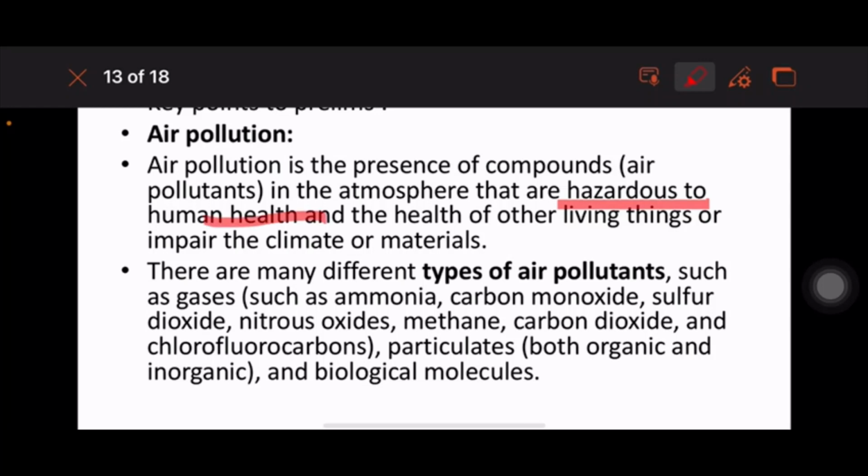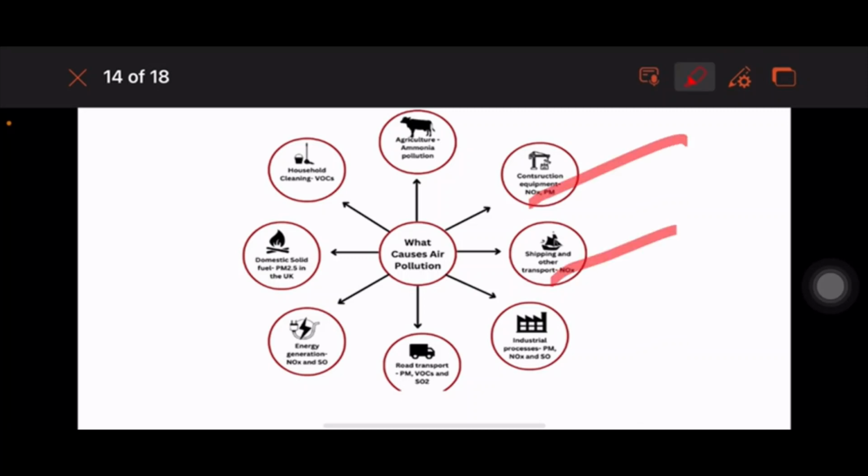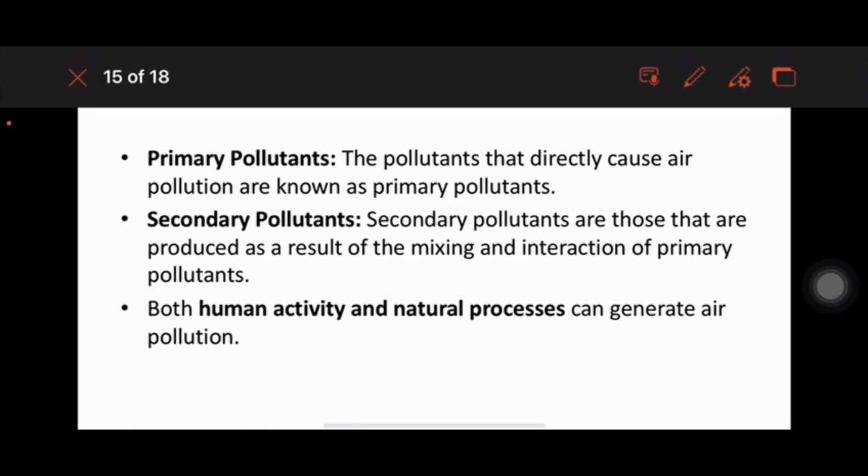There are many different types of air pollutants like ammonia, CO2, sulfur dioxide, nitrate and particulate matter, etc. The causes are multifaceted, from construction to shipping, industries, transport, energy, household and agriculture. There are huge causes. Primary pollutants directly cause air pollution. Secondary pollutants are those produced as a result of mixing or interacting with the primary pollutants. Both human activity and natural processes can generate air pollution.